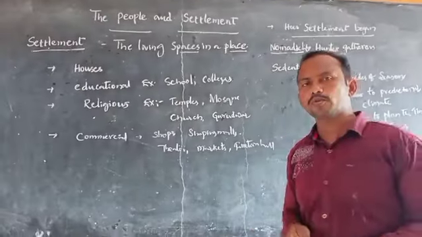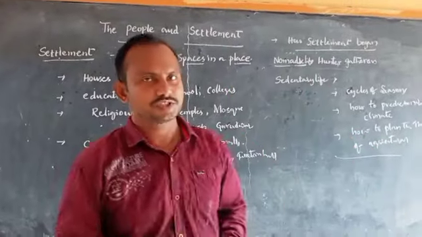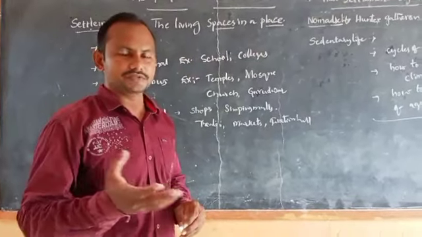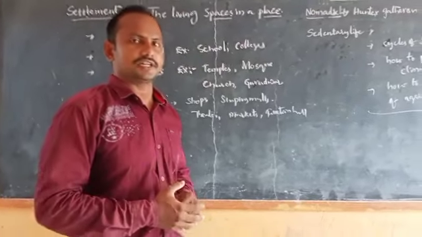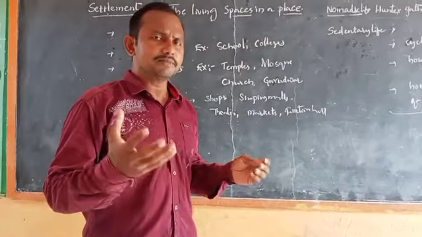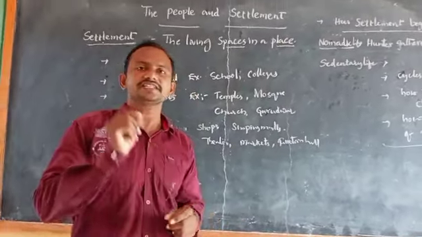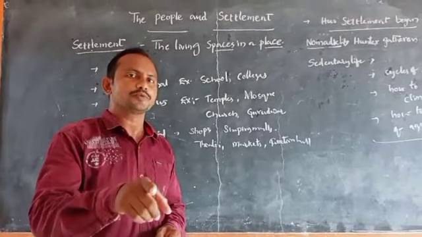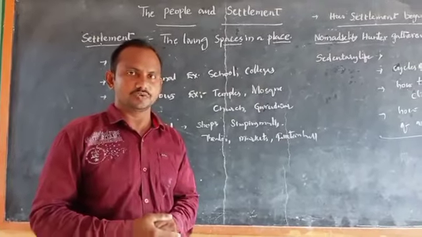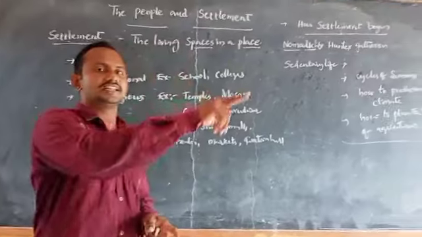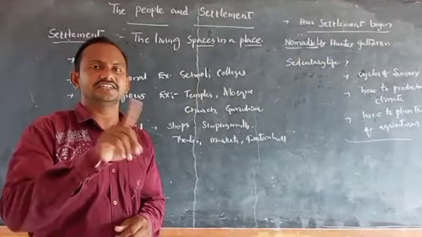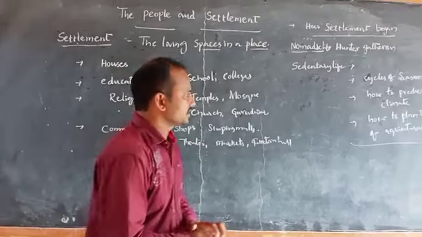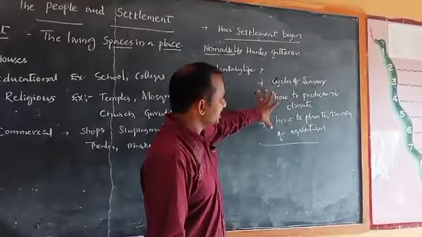With the increase of population, so many specializations emerged: potters, weavers, metal workers. With the emergence of these activities, various kinds of goods were produced in large quantity. Those goods were started to be sold in other areas, so trade, that is business, developed. All these things happened in this manner.